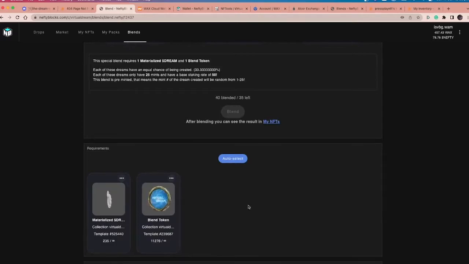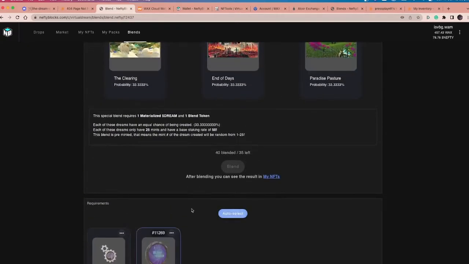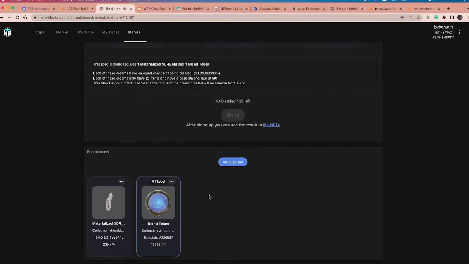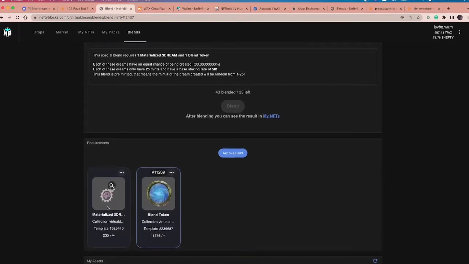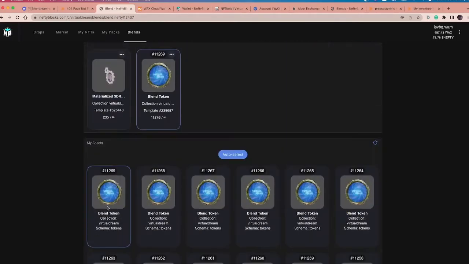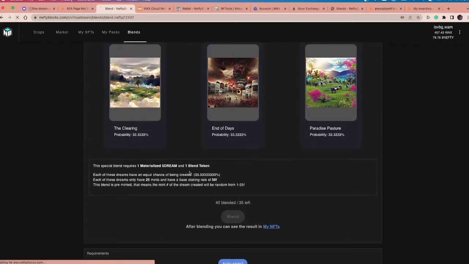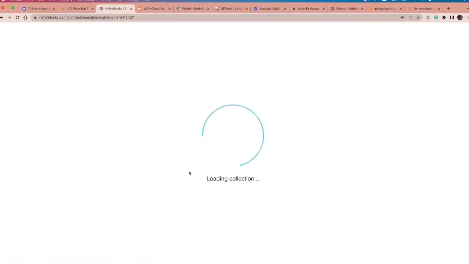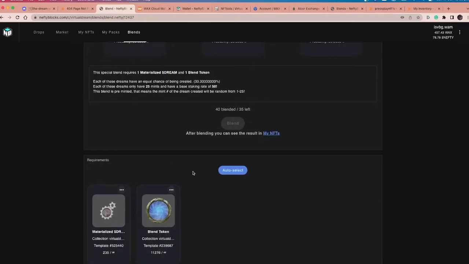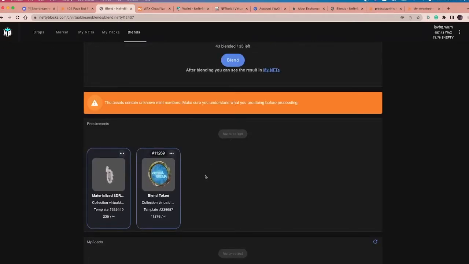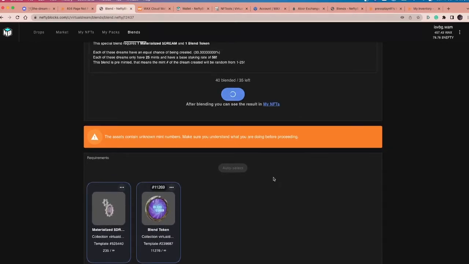I've got my Materialized Dream and my blend token, so I'm going to auto select that, and my Materialized Dream. Perhaps I need to refresh this, it's not showing up. Okay, auto select, yeah, okay. Now it's going to say make sure, because it hasn't generated mint numbers yet for those, are you sure you want to blend? I don't care about the mints, we're up to over 230 something. That's no big deal. I'm going to go ahead and blend.